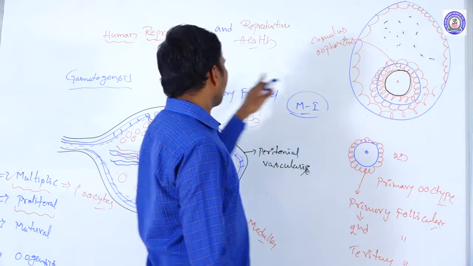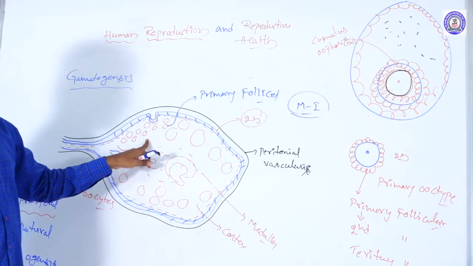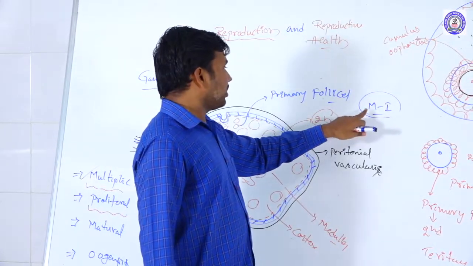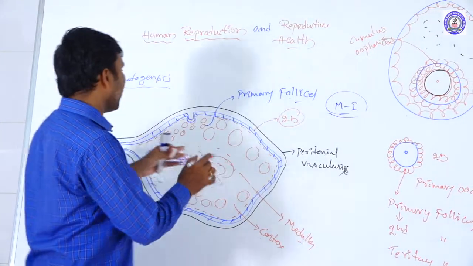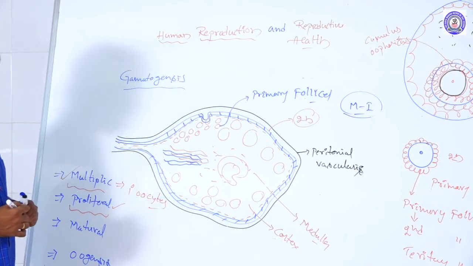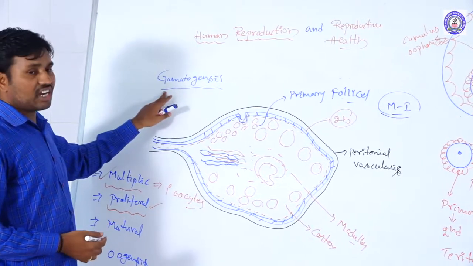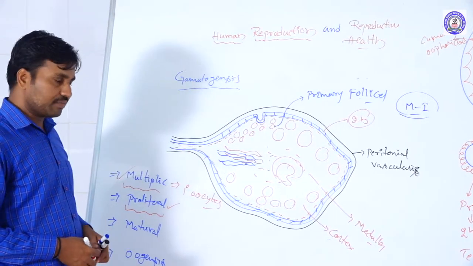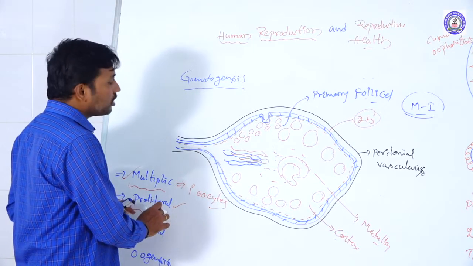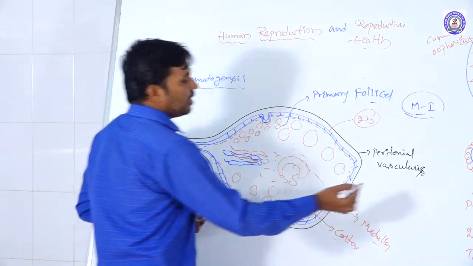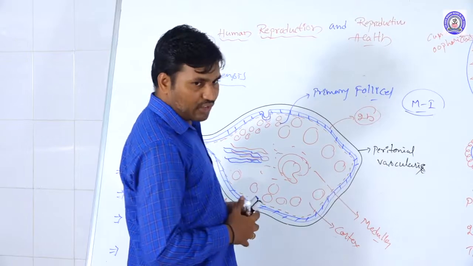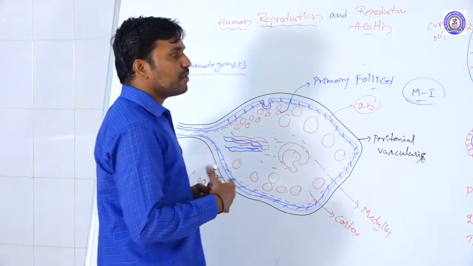In this state the ovaries are present here. Up to this state, the meiotic division is stopped at metaphase 1 and stored in this state only. After that, when they enter the proliferation state, whenever GnRH is released, LH and FSH hormones are released in the female, and that time they cause the proliferation state. How is it? The tertiary follicles are converted into a Graafian follicle. So it occurs in the maturation.